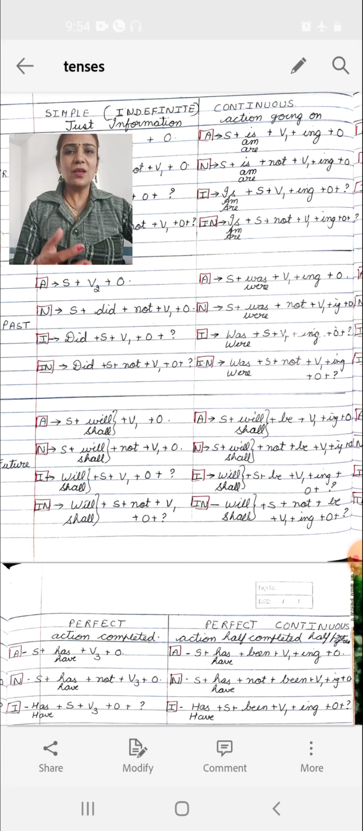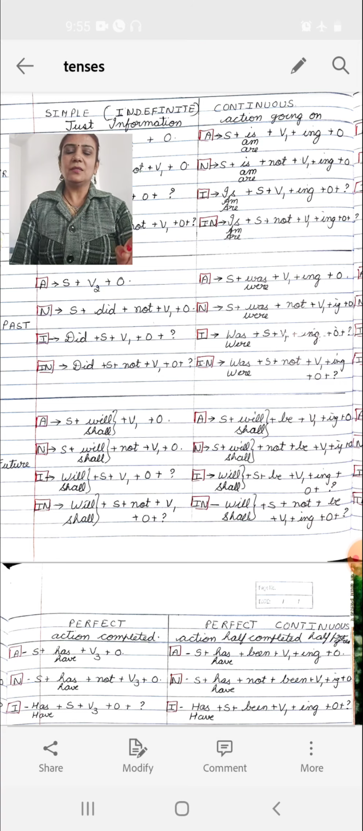Now with I, which helping verb will I use, was or were? Obviously, I was. But there is an exception. When we express our wishes, then in that case with I, were is also used. But it is an exception. You see, if I were a bird, I would fly. In that case, of course, with I also were is used. So I am going to tell you this particular thing here itself. Otherwise, we use it in other tenses, but still I had to tell you here.